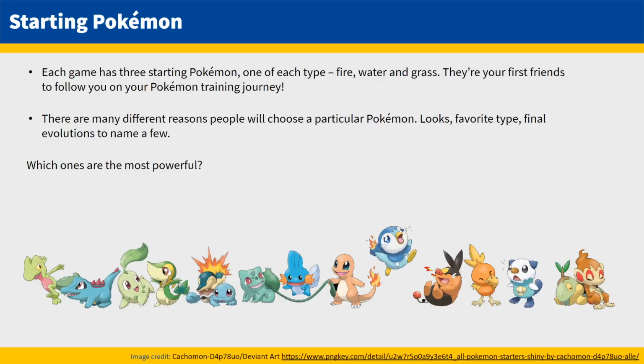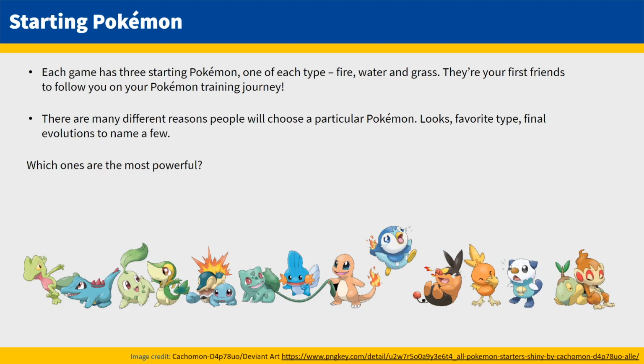After finding the most powerful Pokemon, I had one more question to answer. What is the most powerful starting Pokemon? At the beginning of each game, a trainer is given the option to pick one of 3 starting Pokemon to start their journey with. These Pokemon are always either fire, grass, or water type, and they all have 3 different evolutions. The Pokemon that the trainer does not pick are usually not seen in the game again and can only be obtained by trading with another player.